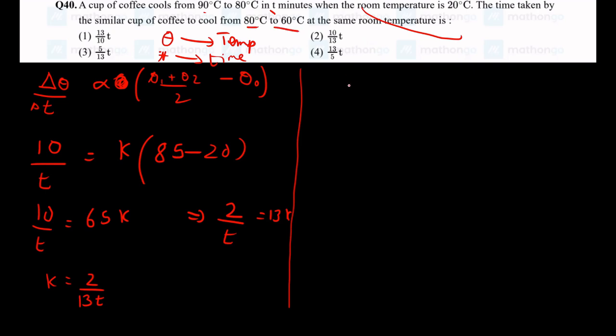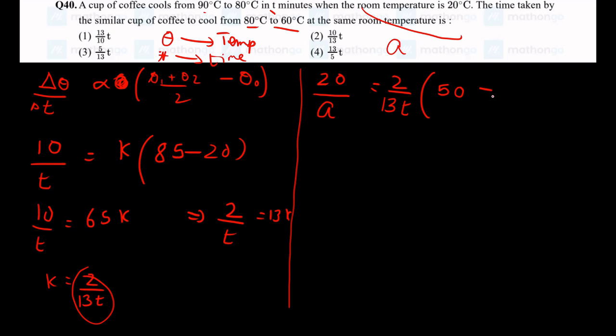Let us apply the same thing again. Delta theta is 20. Now the new time, let me assume it as A, any variable, 20 by A is equal to K. The constant of proportionality is 2 by 13T. We have solved for it in the previous equation. 2 by 13T times the average of both the temperatures, which is 50, minus the surrounding temperature.